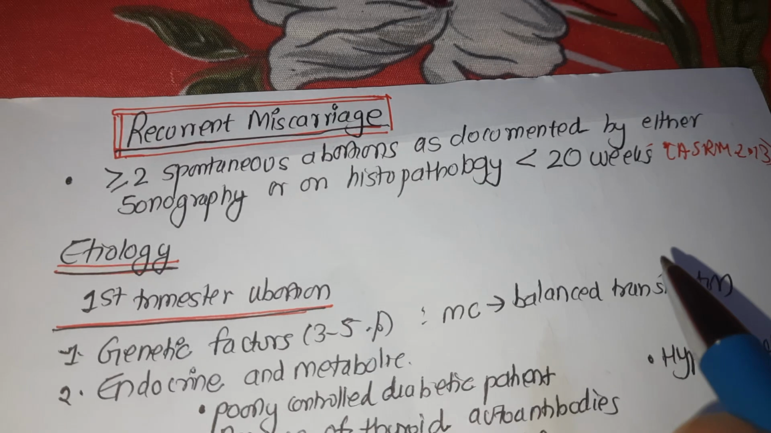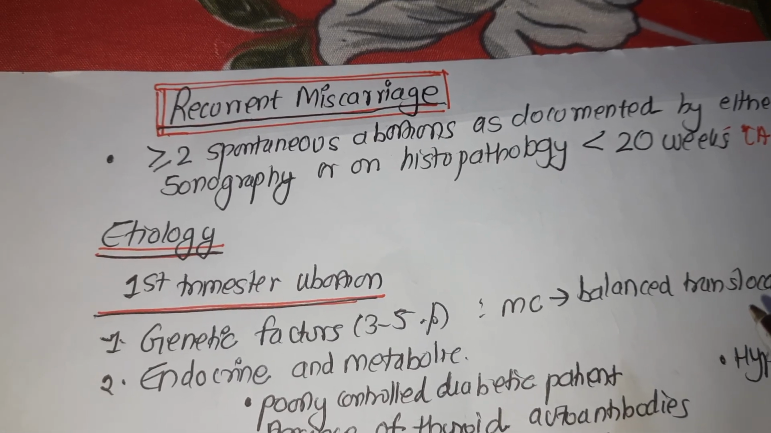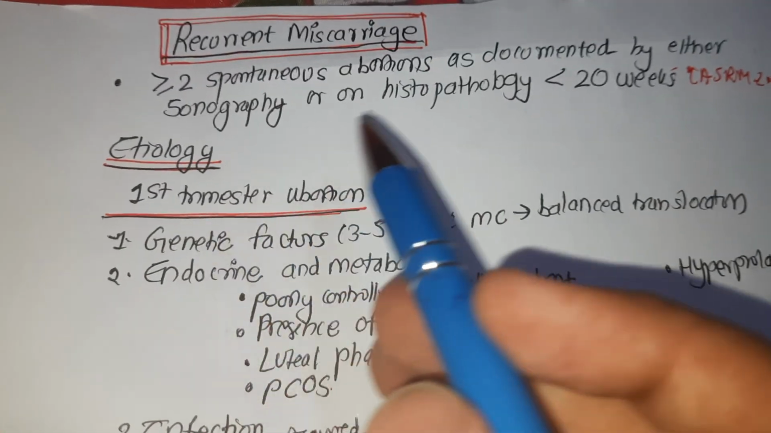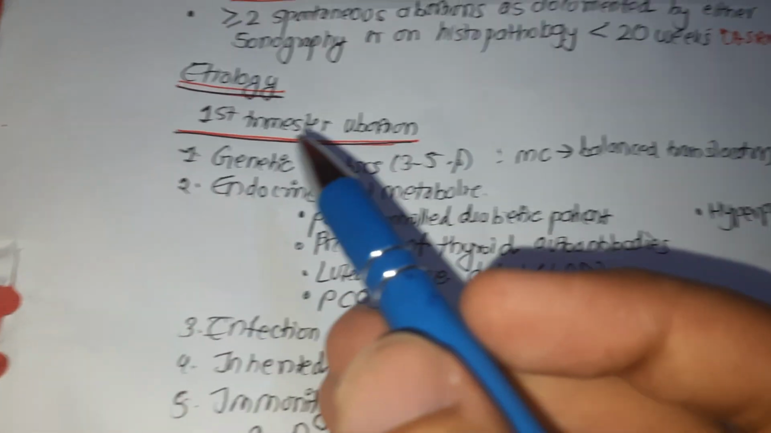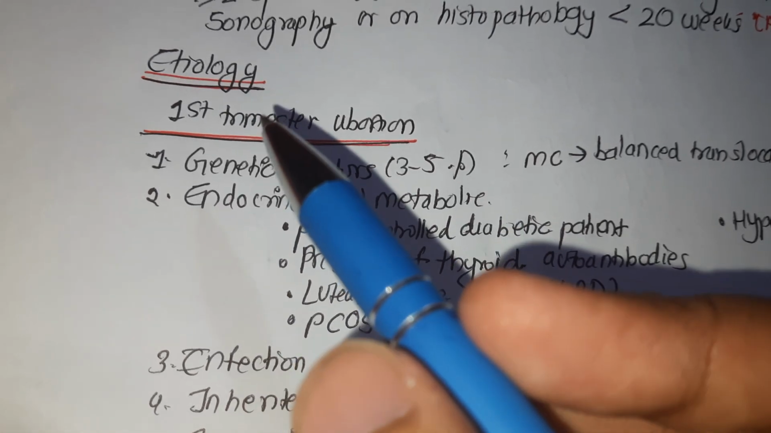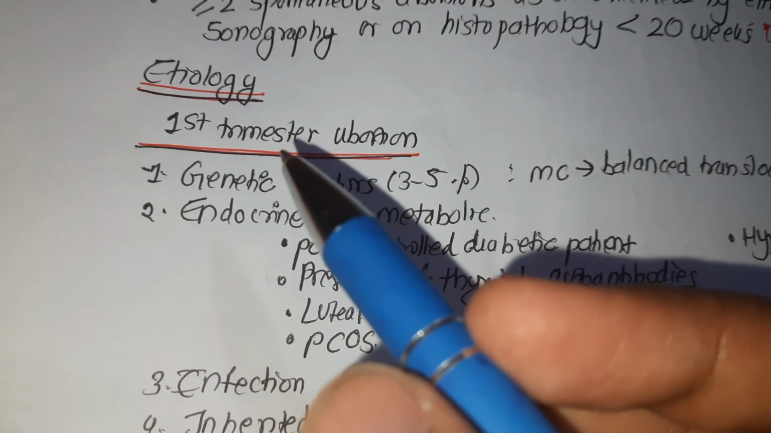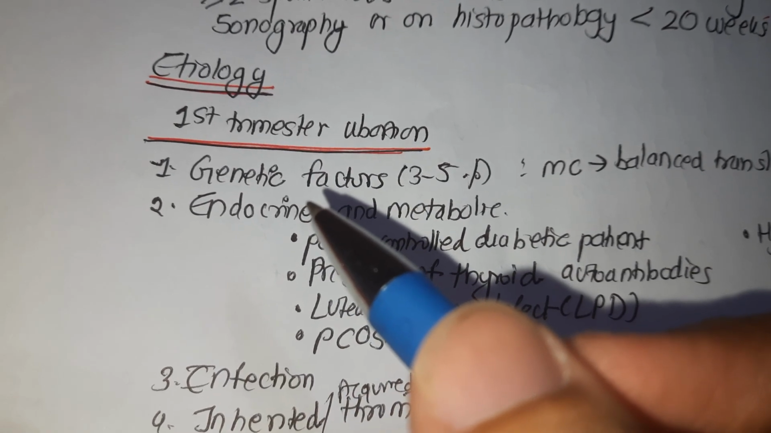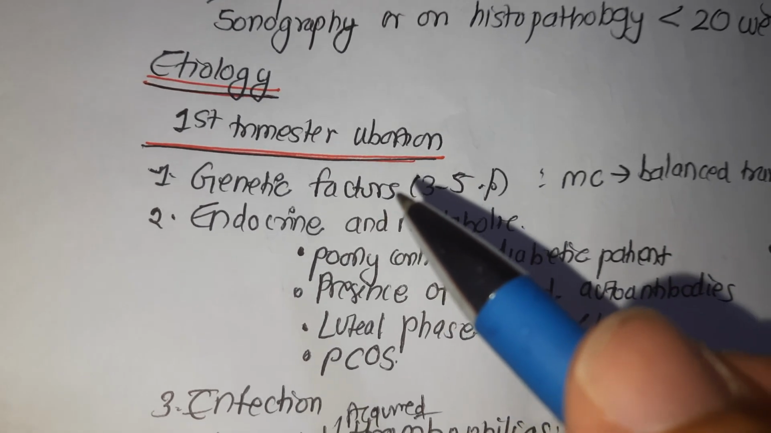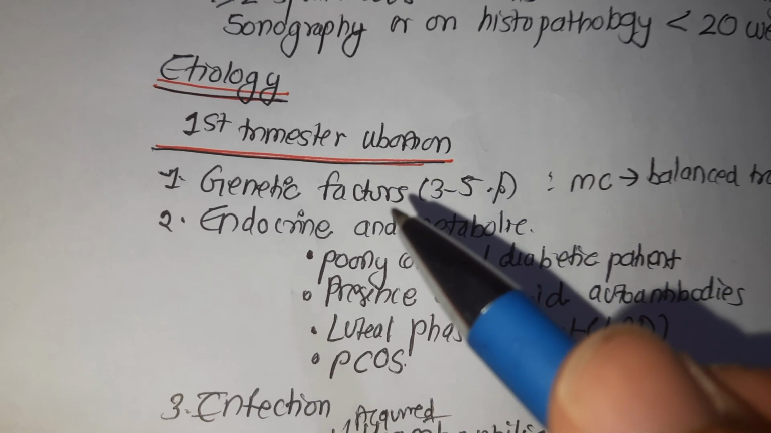However, the earlier definition given by RCOG stated three or more miscarriages before 24 weeks of gestation. So this is the now updated definition: more than two spontaneous abortions, less than 20 weeks. And talking about the etiology of recurrent abortion, recurrent miscarriage is one of the distressing problems, and it is affecting approximately 1% of all women of reproductive age, and this risk increases with each successive abortion, reaching over 30% after 3 consecutive losses.